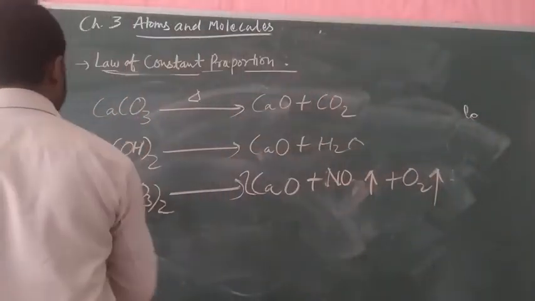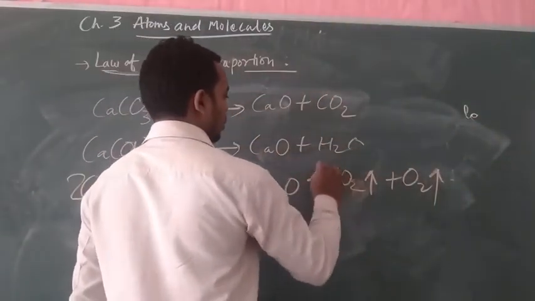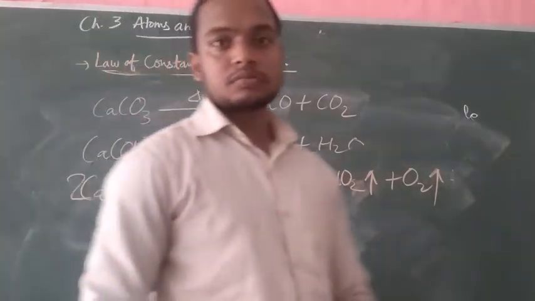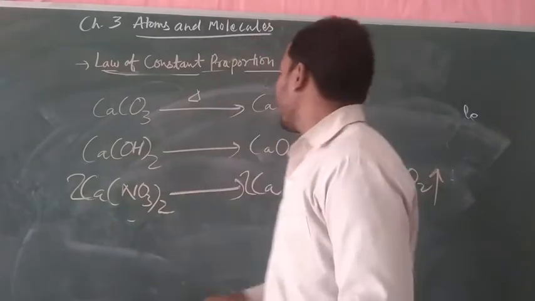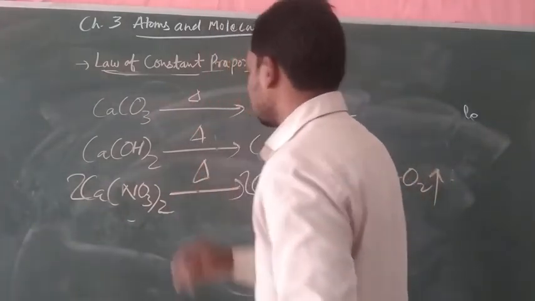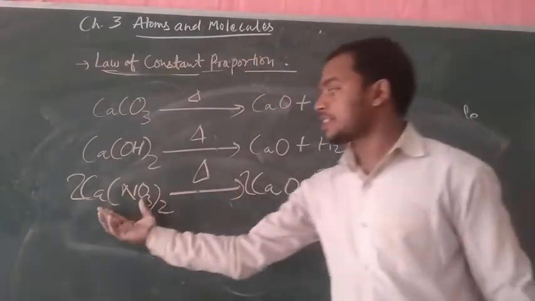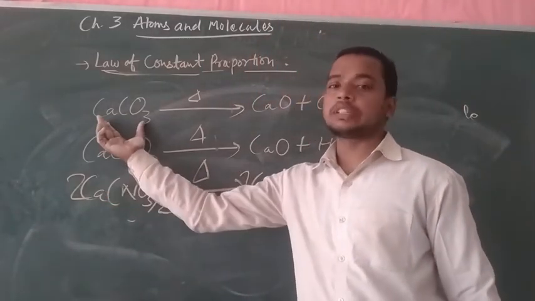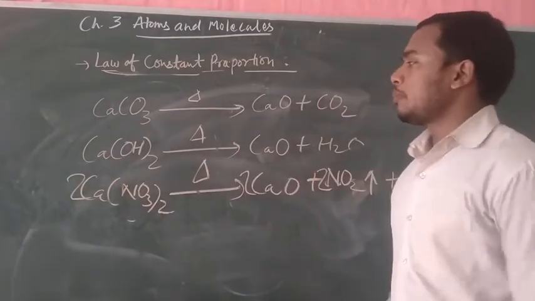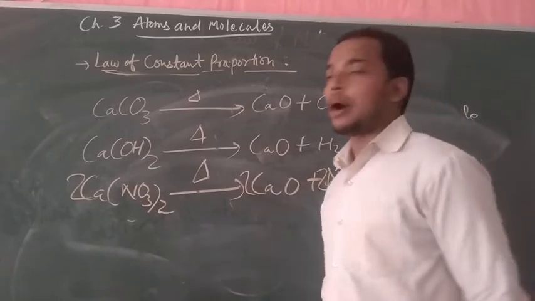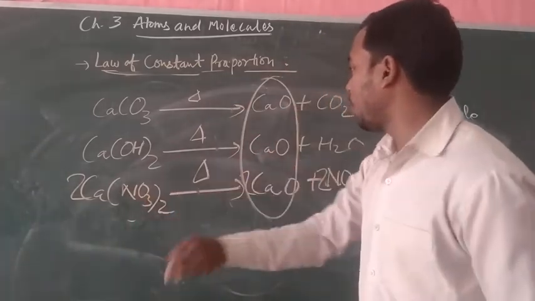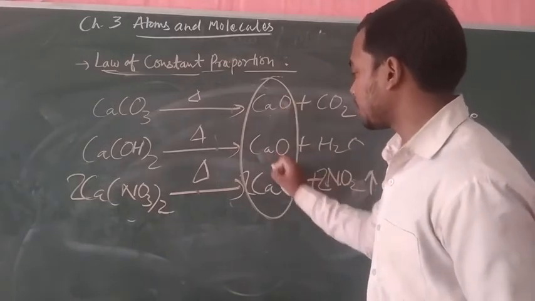In all these reactions, there is calcium nitrate, calcium hydroxide, and calcium carbonate. After providing the maximum optimum heat to break these compounds, they will be broken into calcium oxide, calcium oxide, calcium oxide.